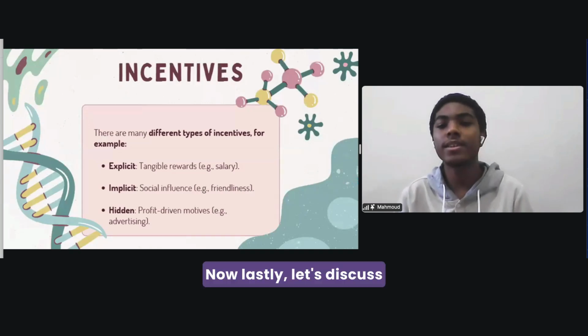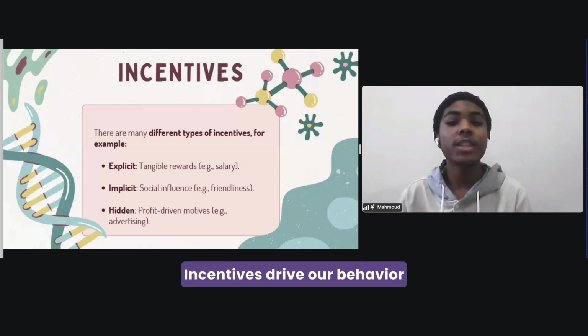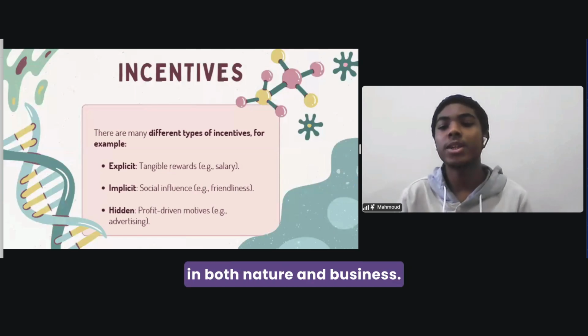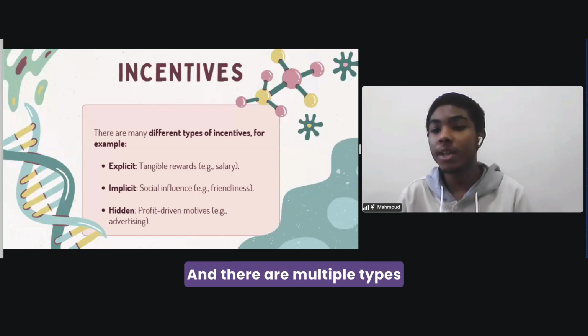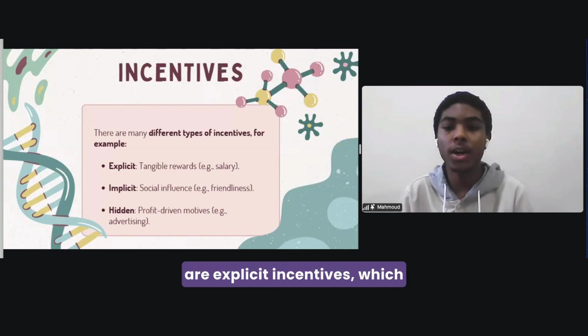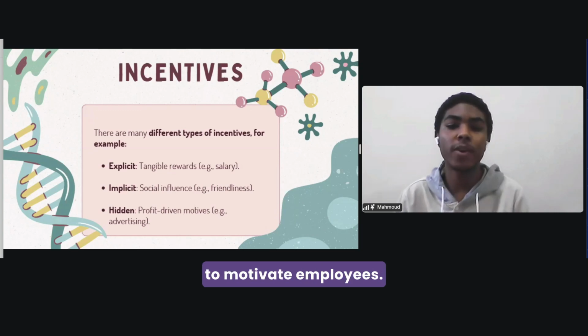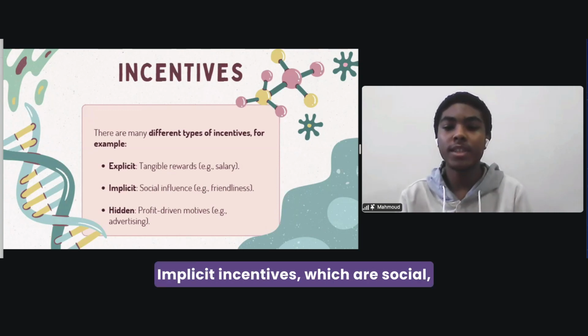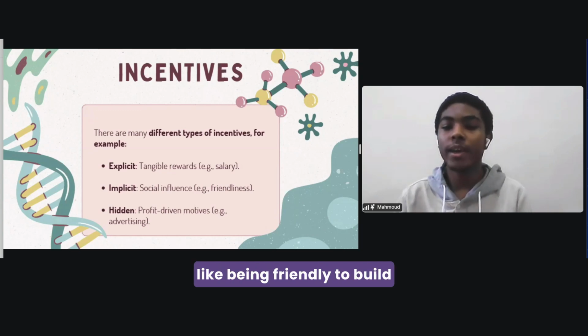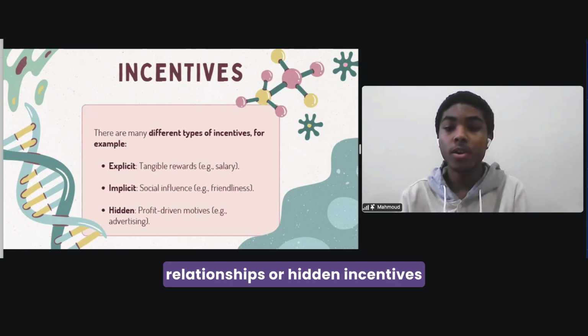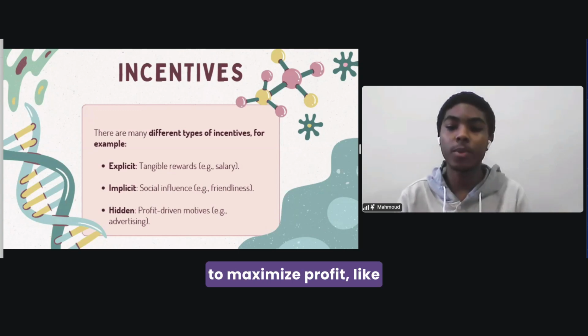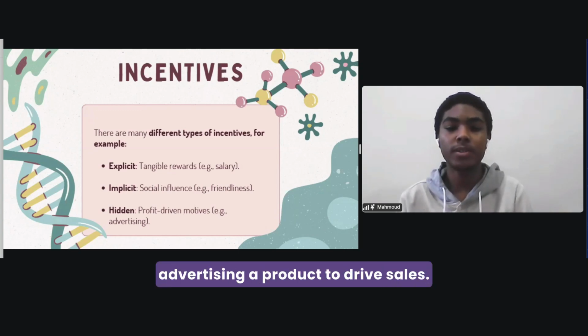Now, lastly, let's discuss incentives. Incentives drive our behavior in both nature and business. There are multiple types of incentives, some of which are explicit incentives, which are clear rewards like salaries to motivate employees; implicit incentives, which are social, like being friendly to build relationships; or hidden incentives to maximize profit, like advertising a product to drive sales.